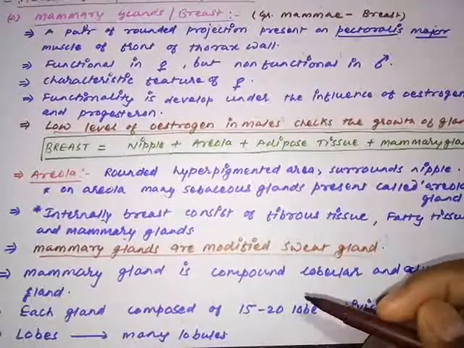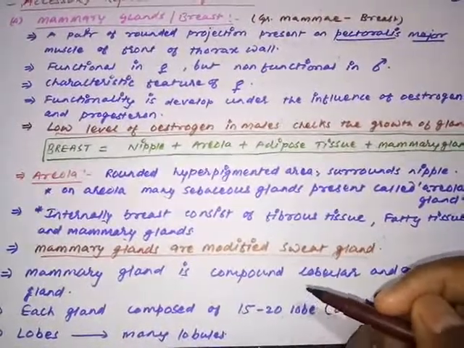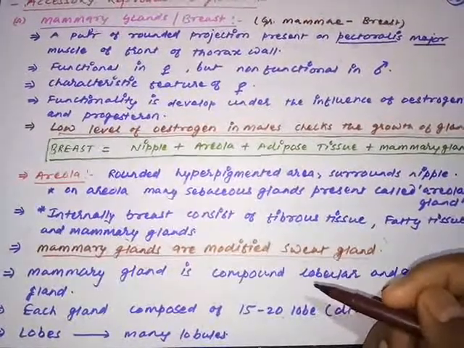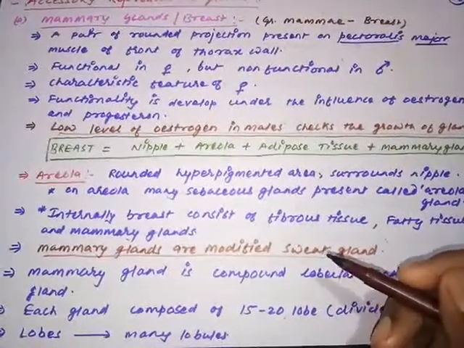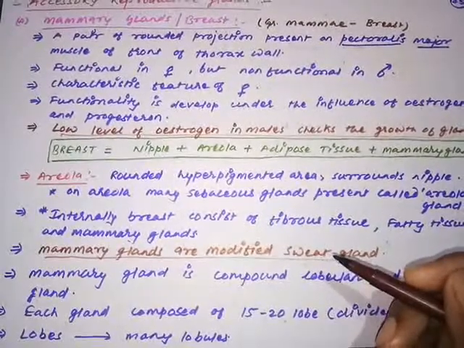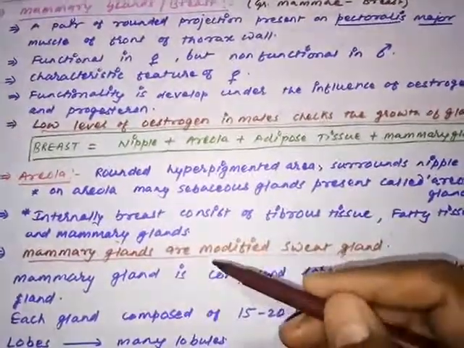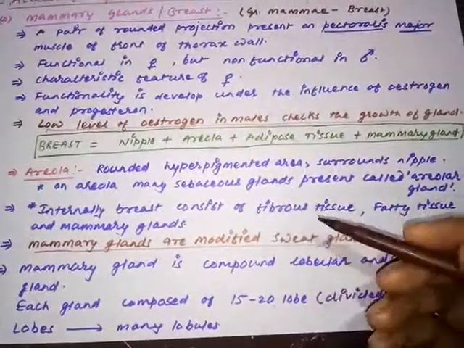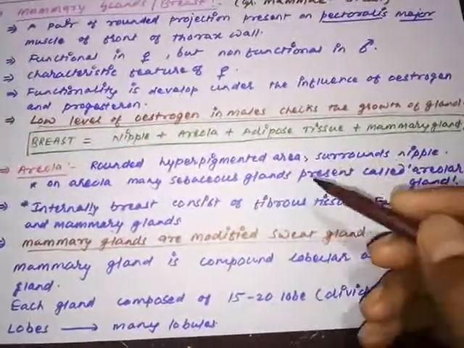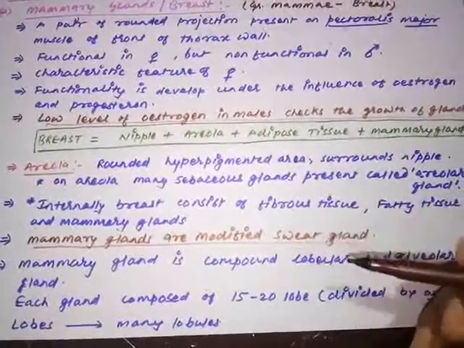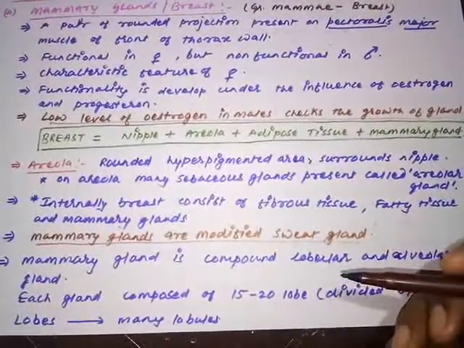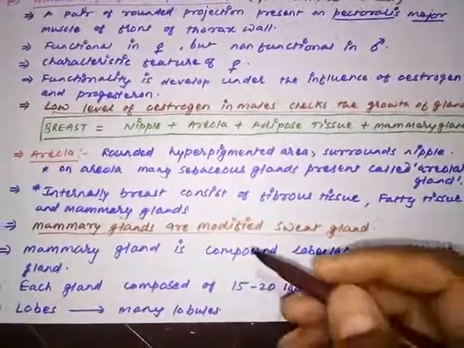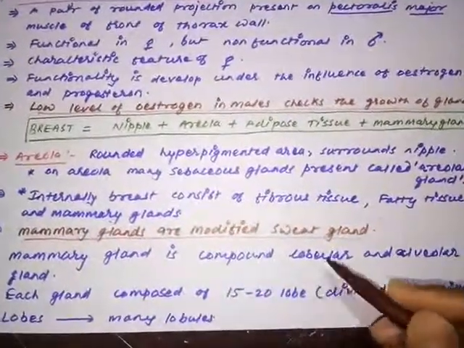In the NEET examination, most of the time such questions are asked: what kind of structures are they, or which gland are these glands modified from, is it from the sebaceous or the sweat gland? So mammary glands are modified sweat glands, not modified sebaceous glands. Remember, in the areola sebaceous glands are present, whereas in the mammary gland the sweat gland is present in a modified form.